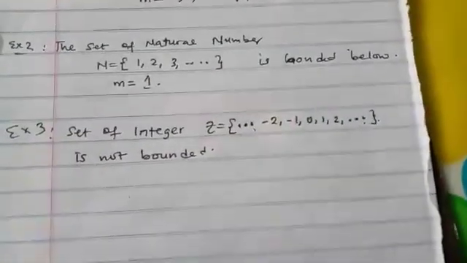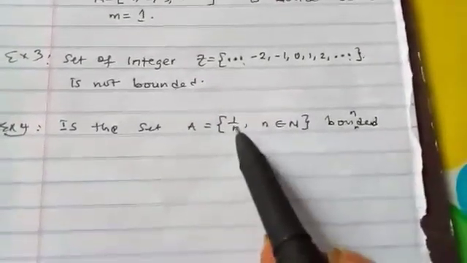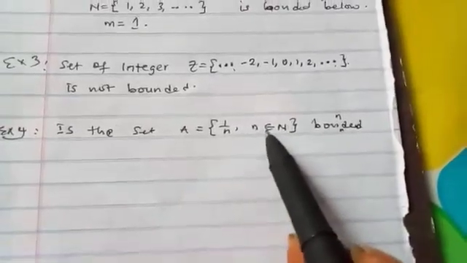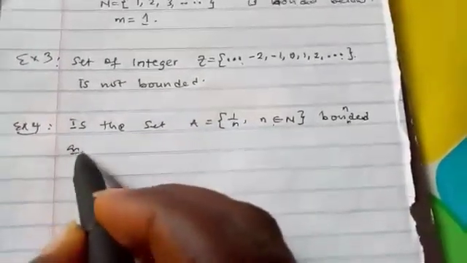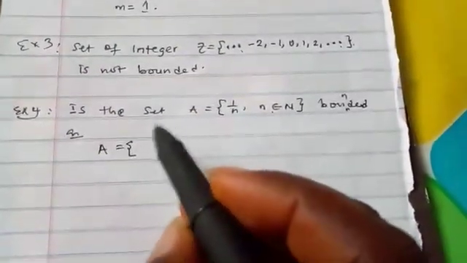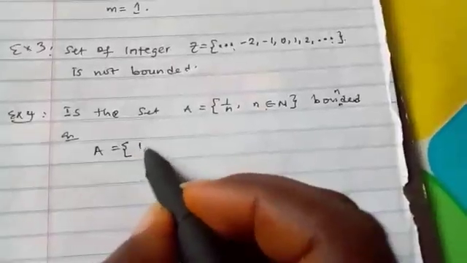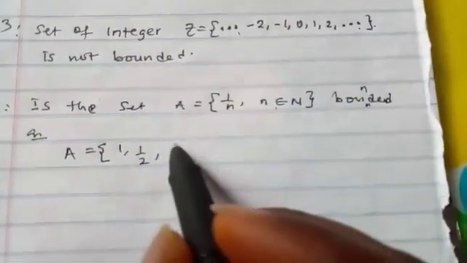So let's consider another example. Is this set bounded? Set A is equal to 1 over n such that n is a natural number. So we want to verify whether it's bounded or not. For n equal to 1, this will be 1. When n is 2, that will be 1 over 2. When n is 3, 1 over 3, like that.